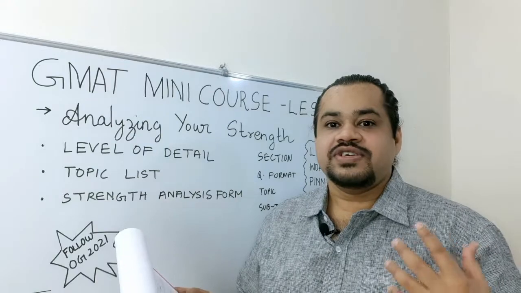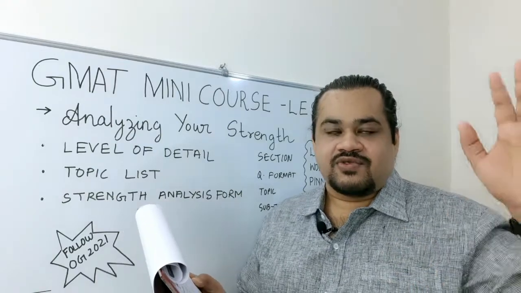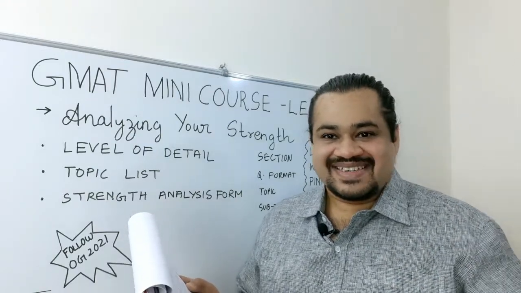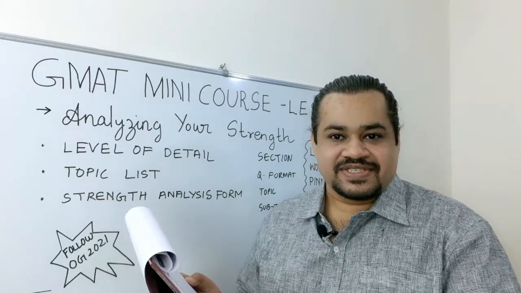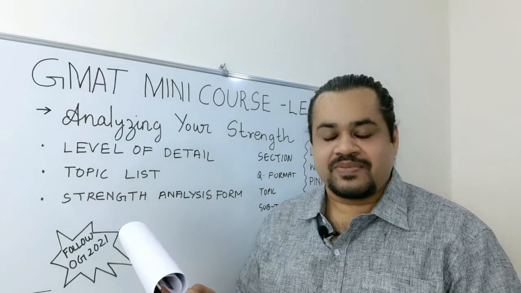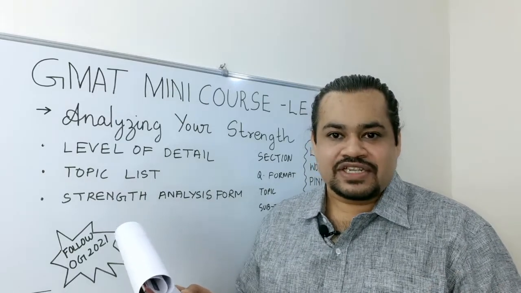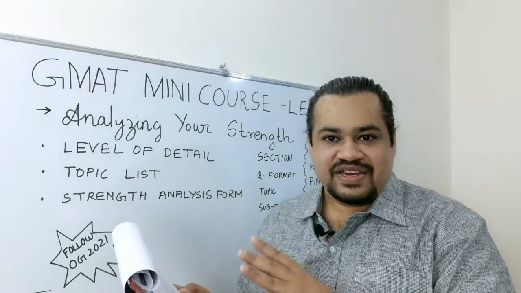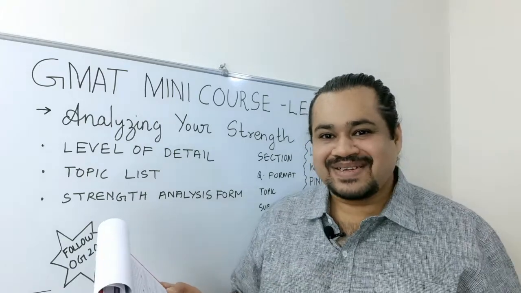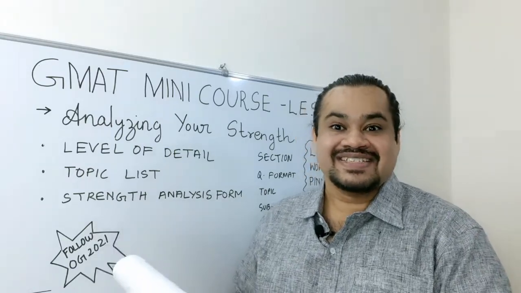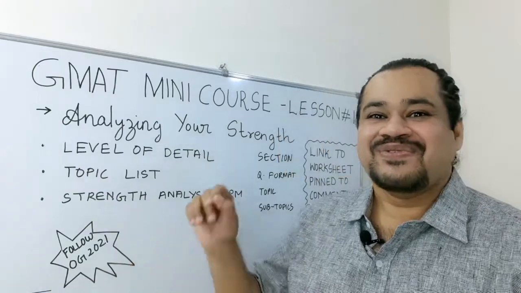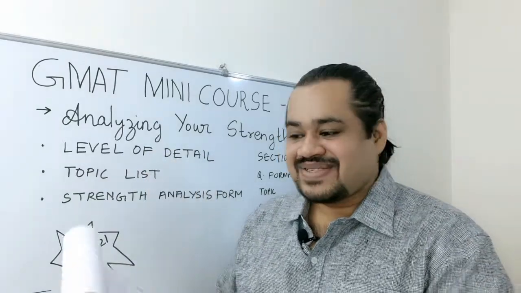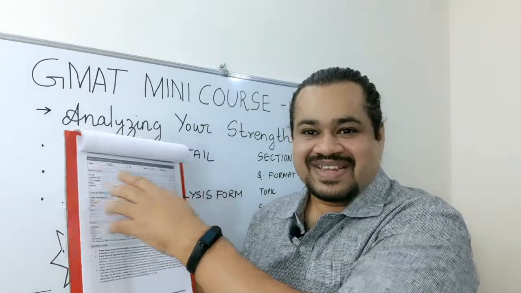This date is to keep track of, for example, if today's date is 31st January, I do a strength analysis on 31st January, and 1 month later, end of February, when I do a strength analysis on the same section, I need to know when was the last time I conducted my strength analysis. Many times, unless there is a specific date column mentioned, people will generally forget to write the date. That's why where you begin is with the date.